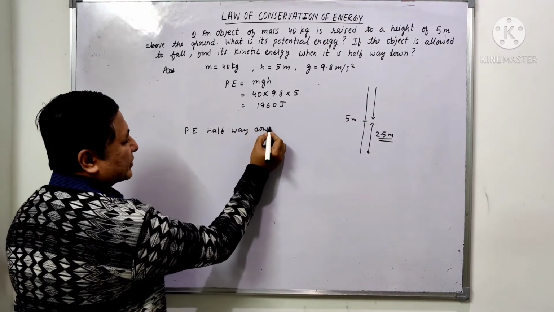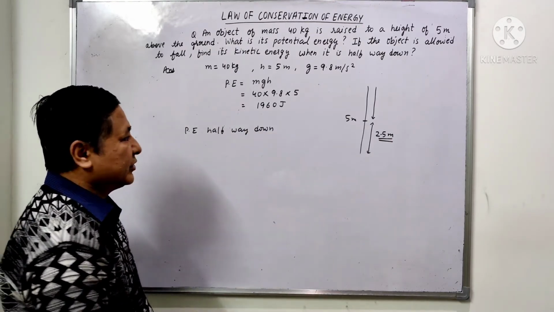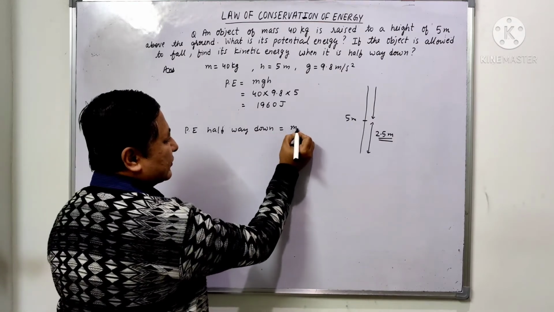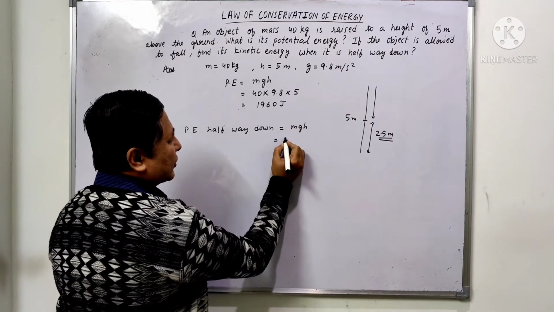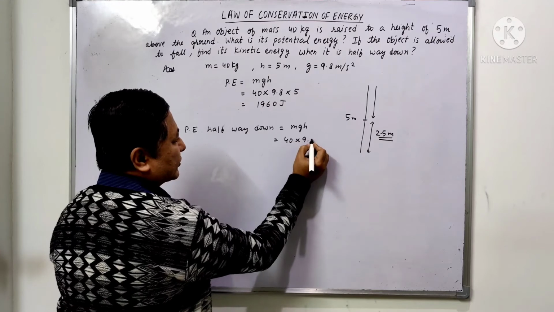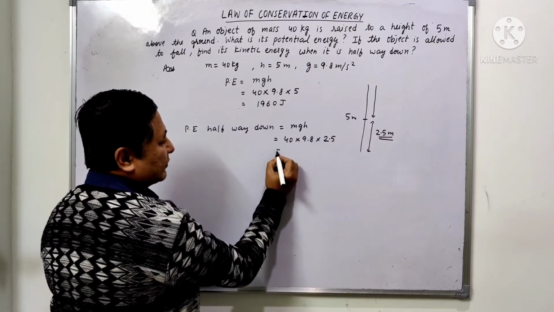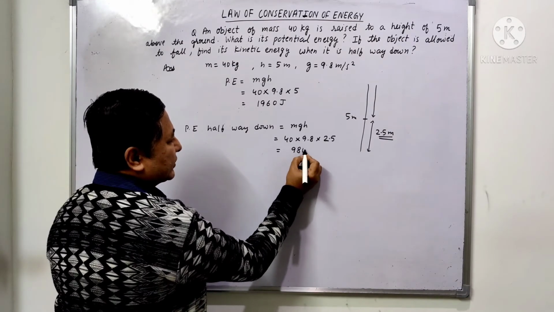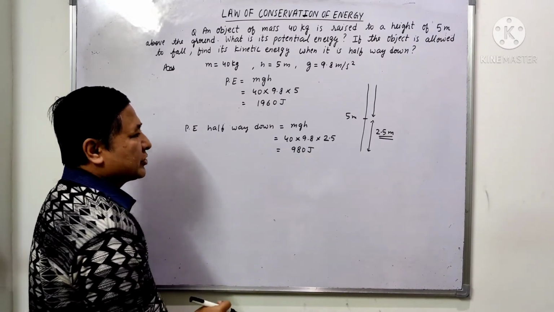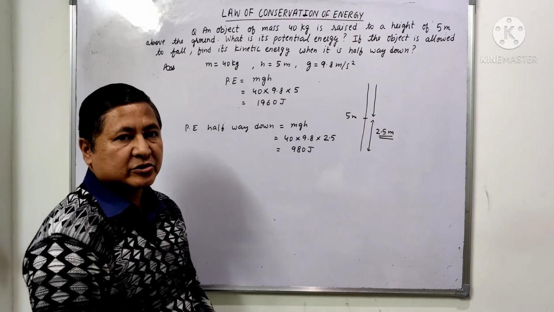Halfway down, that means the height will be 2.5 meter. So in that case, it will be mgh, that is 40 into 9.8 into 2.5. So that will be equal to 980 joule. So the potential energy halfway down is 980 joule.